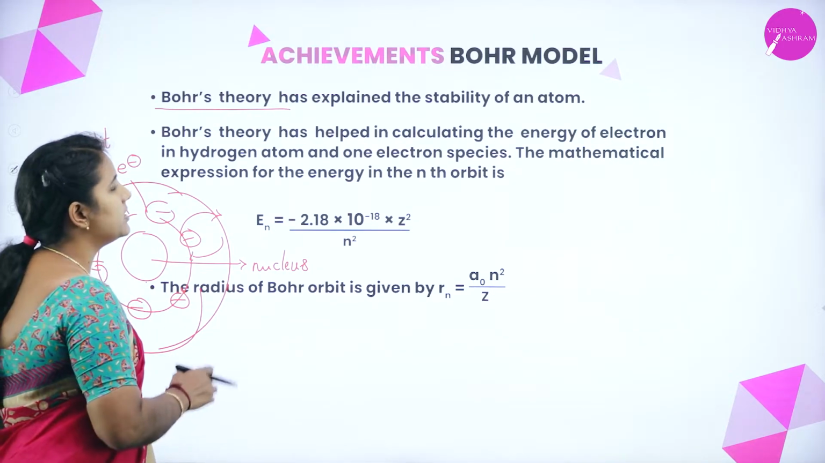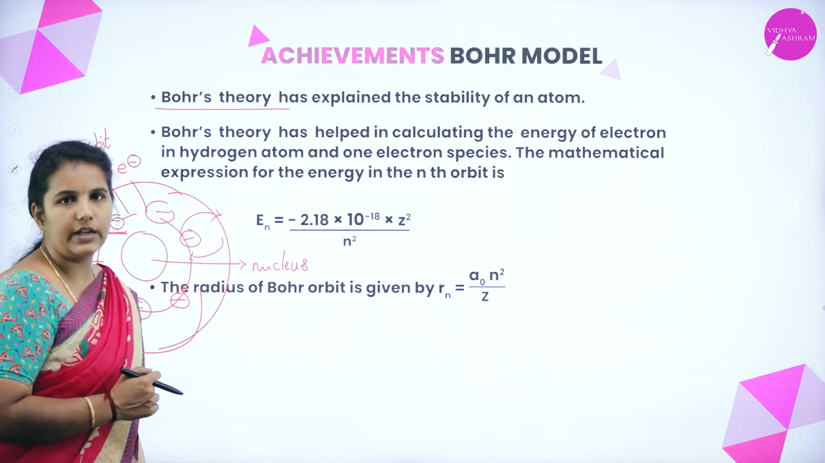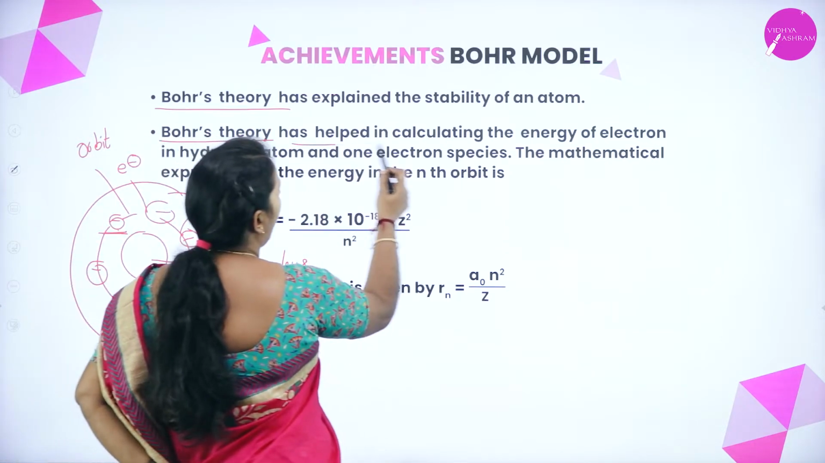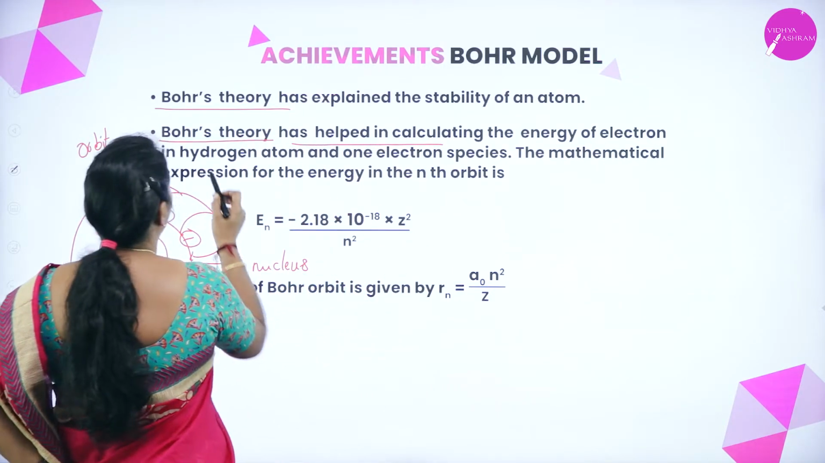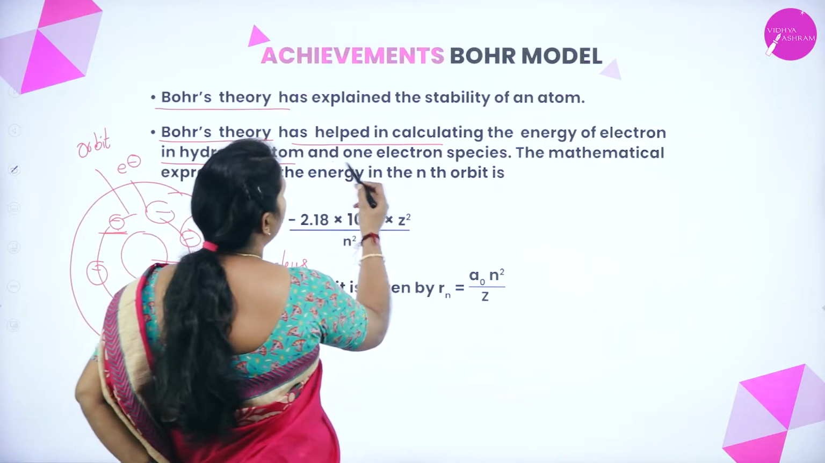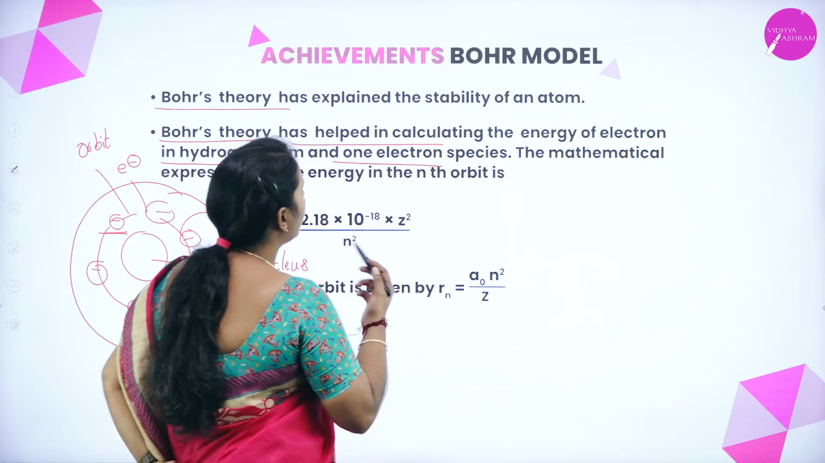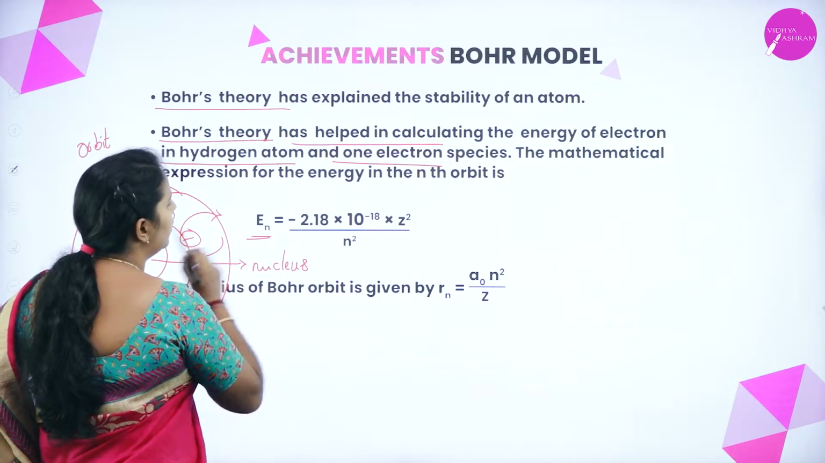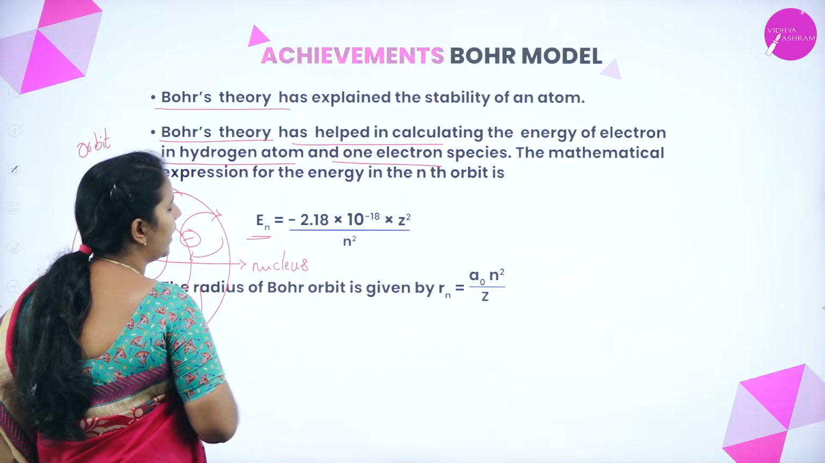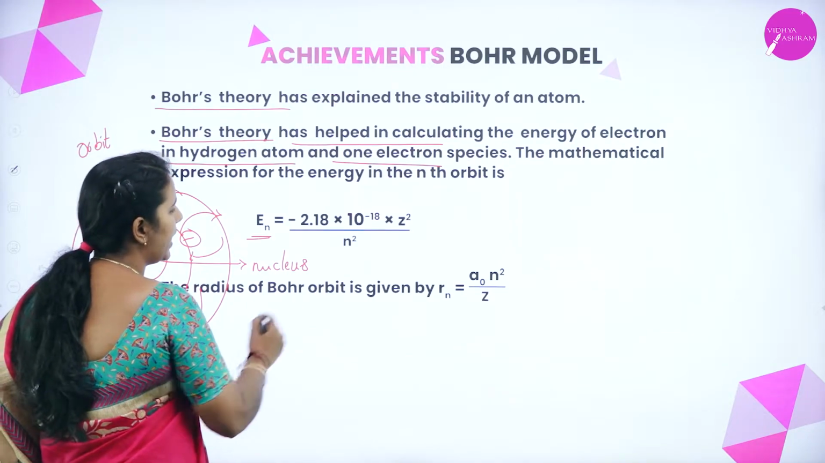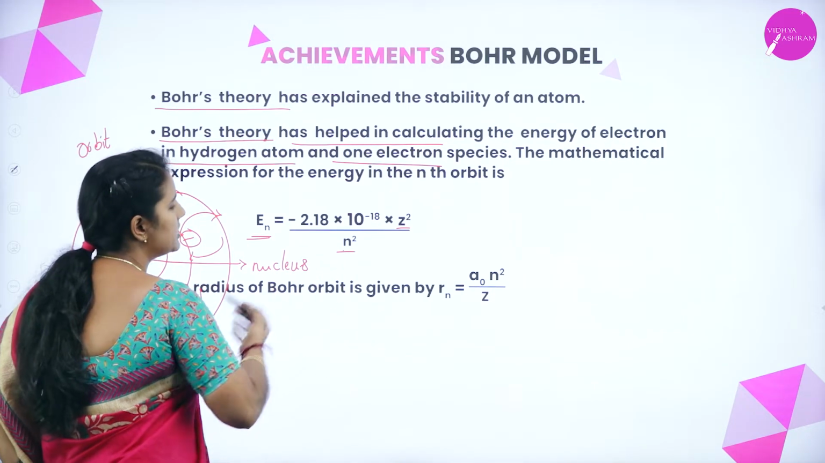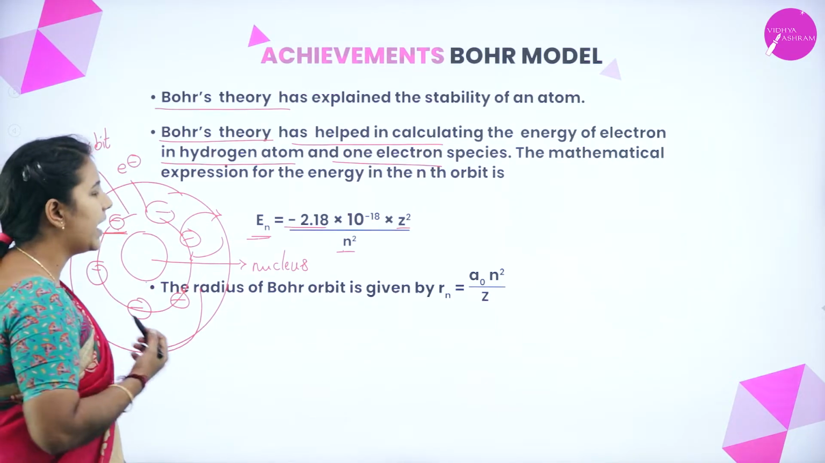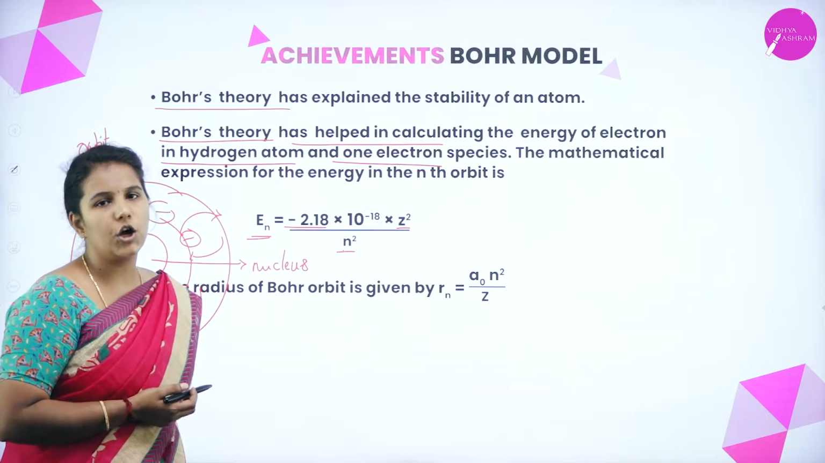In addition to this, he also explained the stability of an atom, and the Bohr theory helps us to calculate the energy of an electron in a hydrogen atom and one-electron species. The mathematical expression is: energy of an electron equals minus 2.18 into 10 to the power minus 18 into Z square divided by n square. n is the number of shells and Z is the atomic number, and minus 2.18 into 10 to the power minus 18 is nothing but the Rydberg constant.